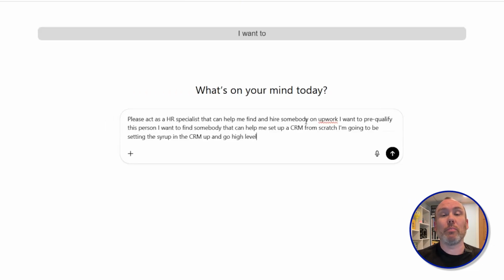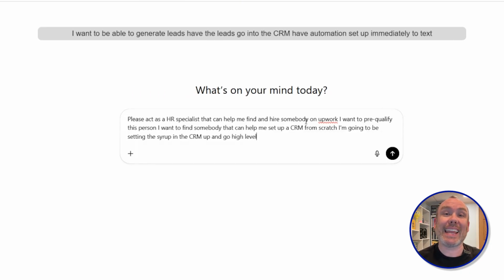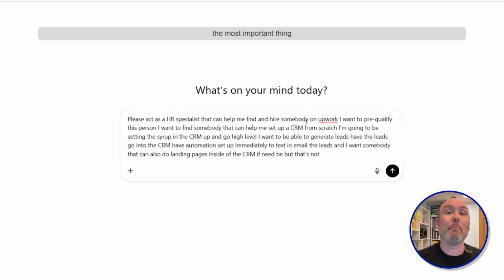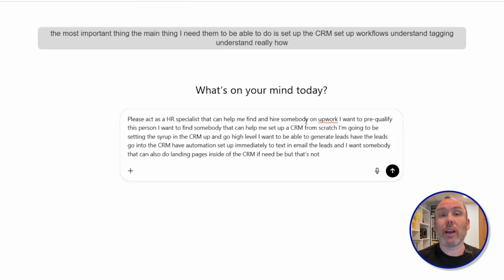I want to be able to generate leads, have the leads go into the CRM, have automation set up immediately to text and email the leads. And I want somebody that can also do landing pages inside of the CRM if need be, but that's not the most important thing. The main thing I need them to be able to do is set up the CRM, set up workflows, understand tagging, understand really how to help me not lose leads and maximize my leads so I don't lose any in the pipeline.